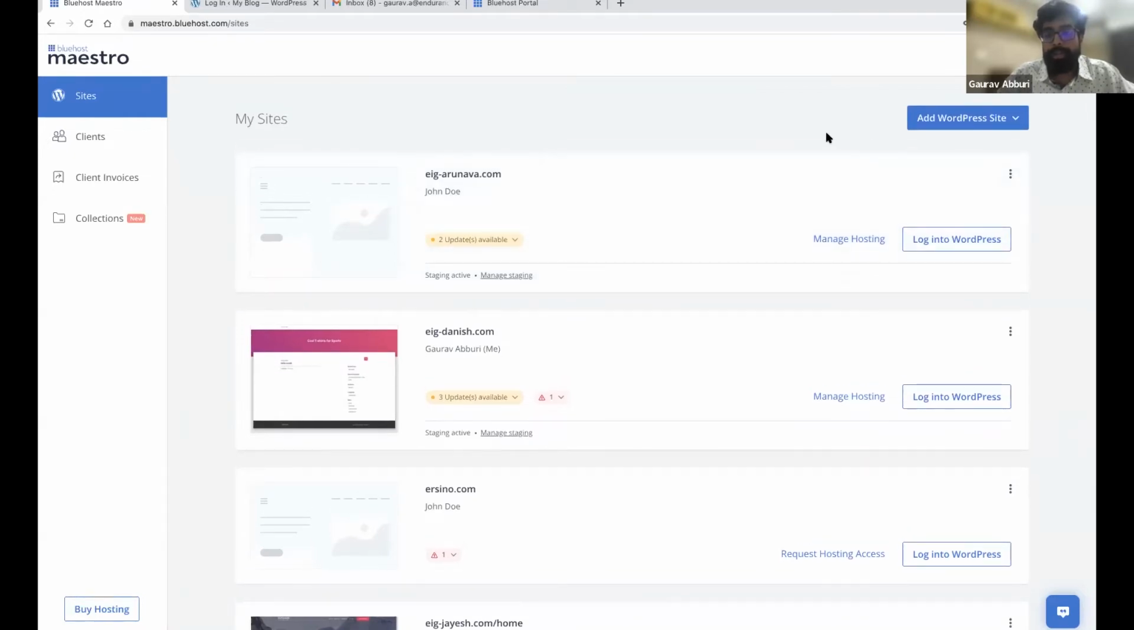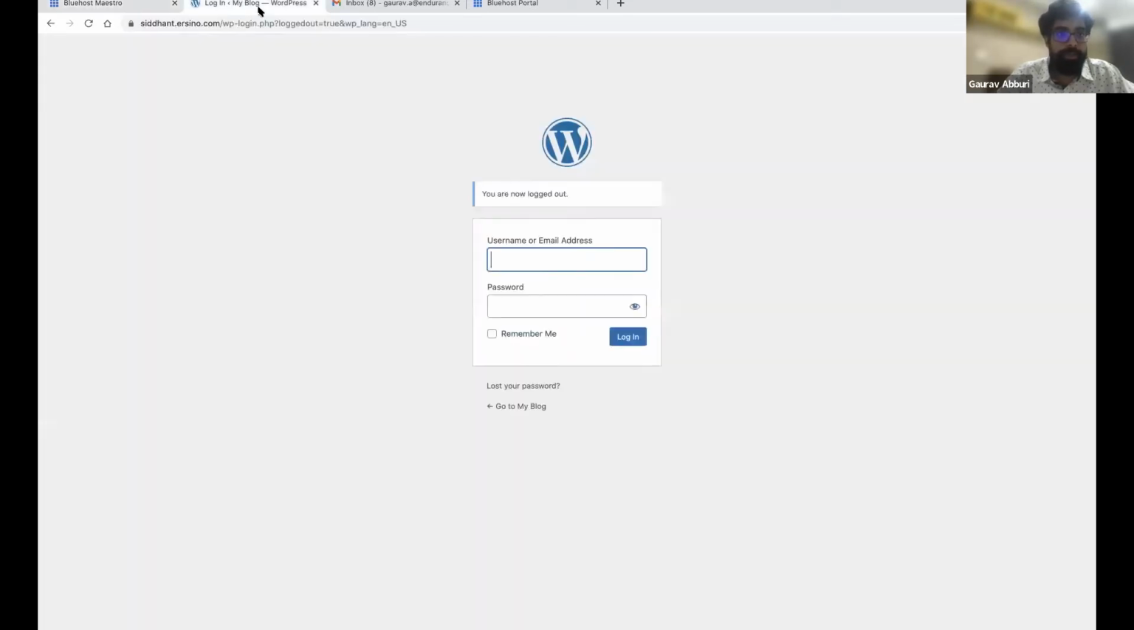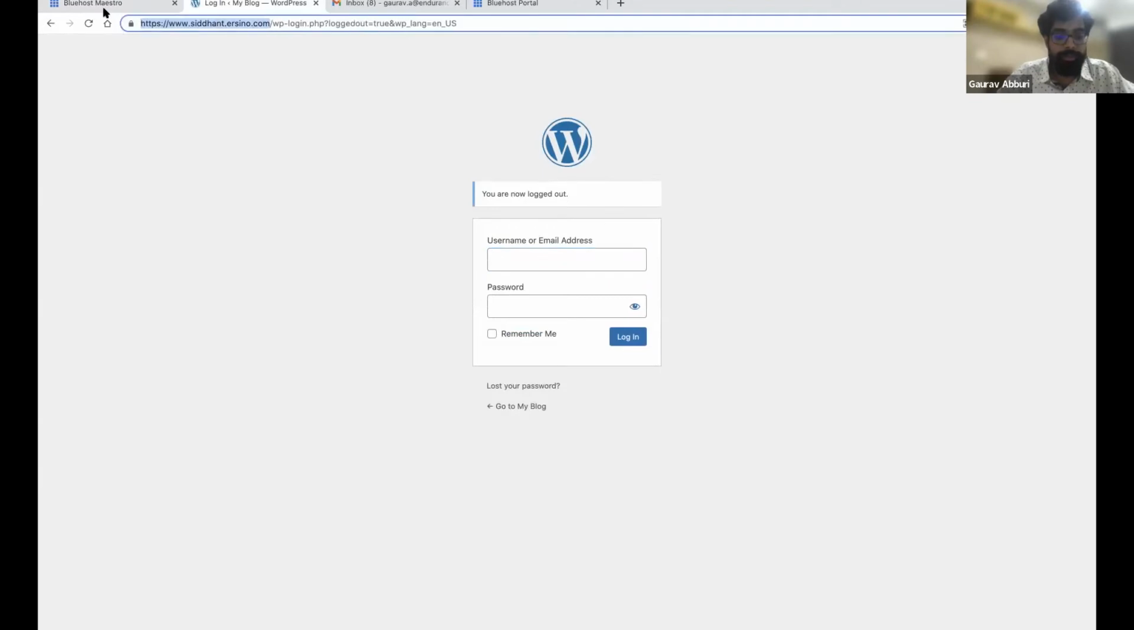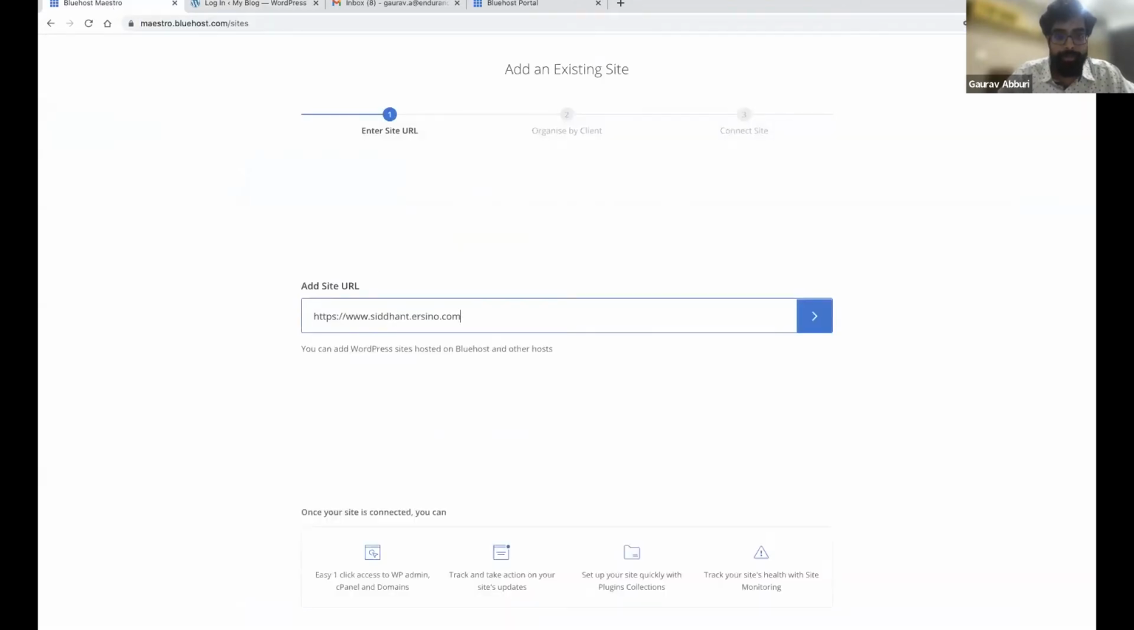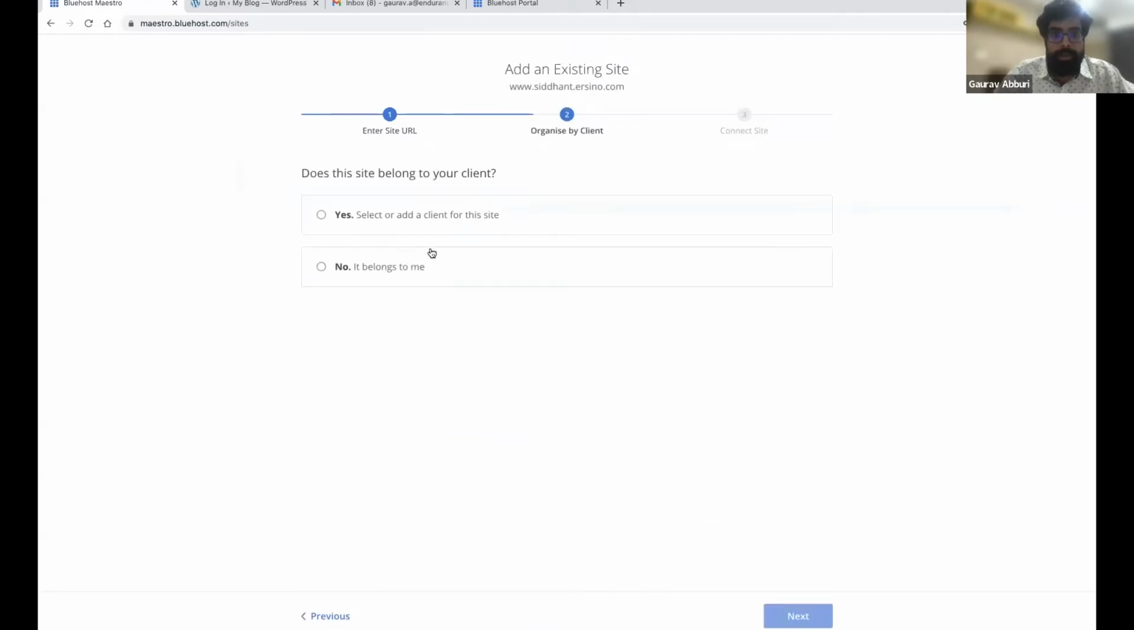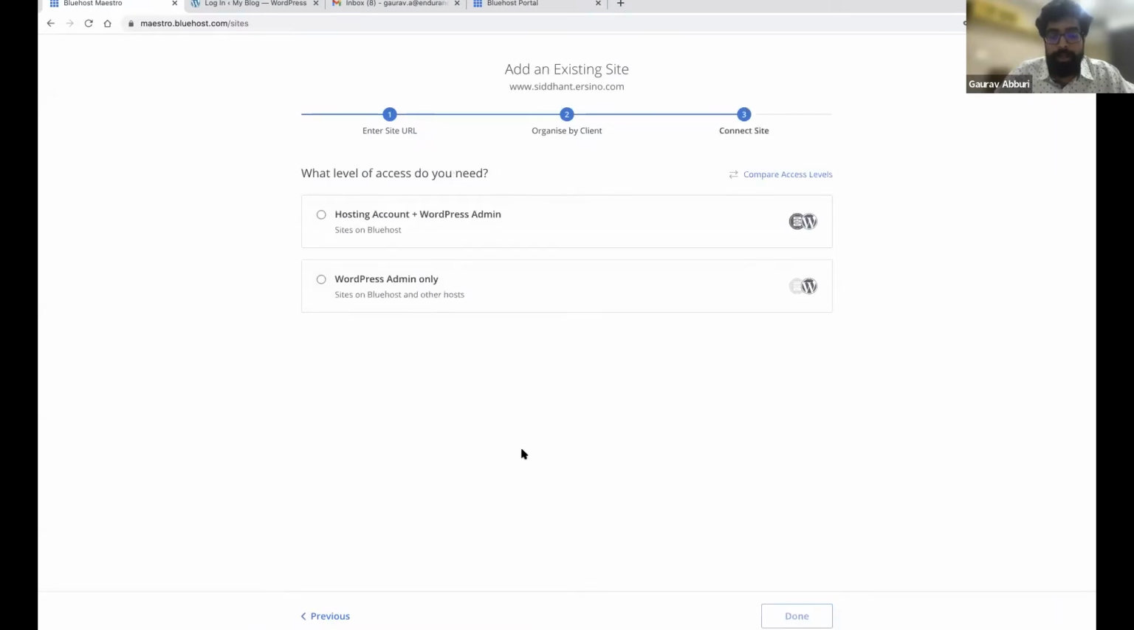Now, if you want to add a site that is not hosted on Bluehost, I'll go through that flow now. Again, it's an existing site that I'm going to add. The domain of that site is this. And this time I'm going to say the site belongs to me. Now for sites that are not hosted on Bluehost, you can only access the WordPress admin. You will not be able to access the hosting account of that site. So select this option, site on another host, and generate secret key.